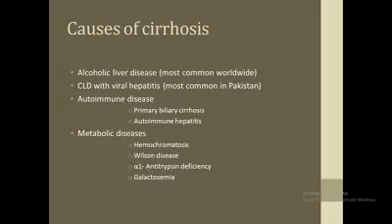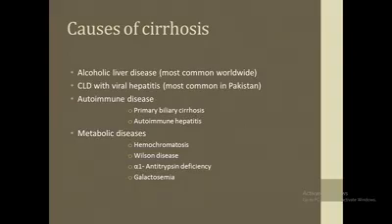Now we are going to discuss the different causes of cirrhosis. The most common cause of cirrhosis across the world is alcoholic liver disease, whereas chronic liver disease with viral hepatitis is the most common cause in Pakistan and in the developing world. Other causes of cirrhosis include autoimmune diseases like primary biliary cirrhosis and autoimmune hepatitis. Primary biliary cirrhosis is a granulomatous destruction of intrahepatic bile ducts.